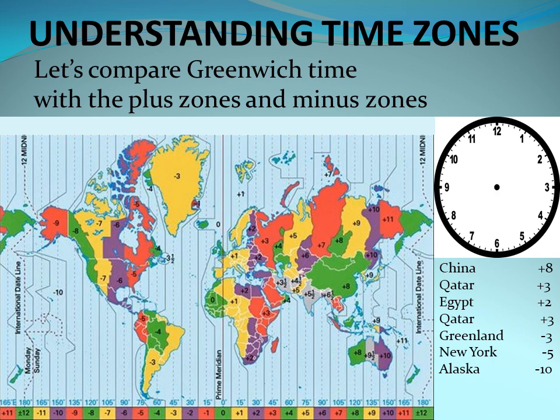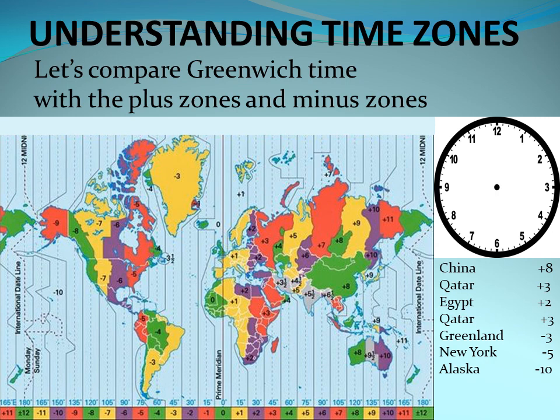So do you know the time in New York right now? It's 1 a.m. So if you call a friend in Greenland, it's 1 a.m. The same way, let's see New York. New York is -5. So if 1 o'clock is -3, let's add 2 hours more to get -5. So 1, 2, backward again.